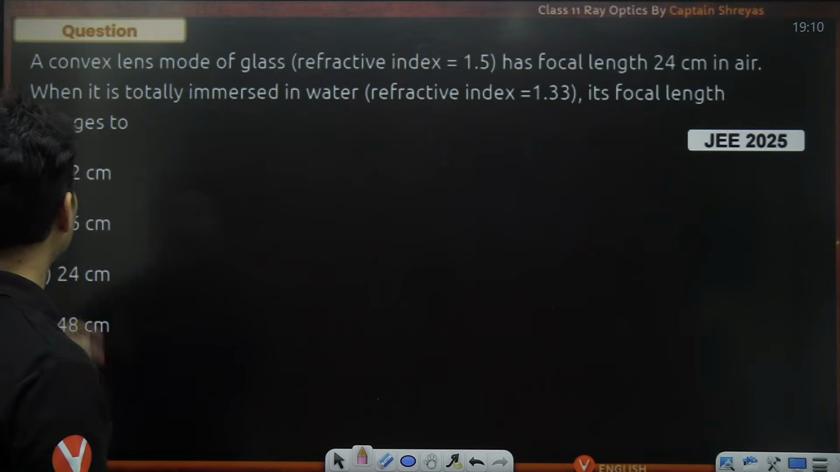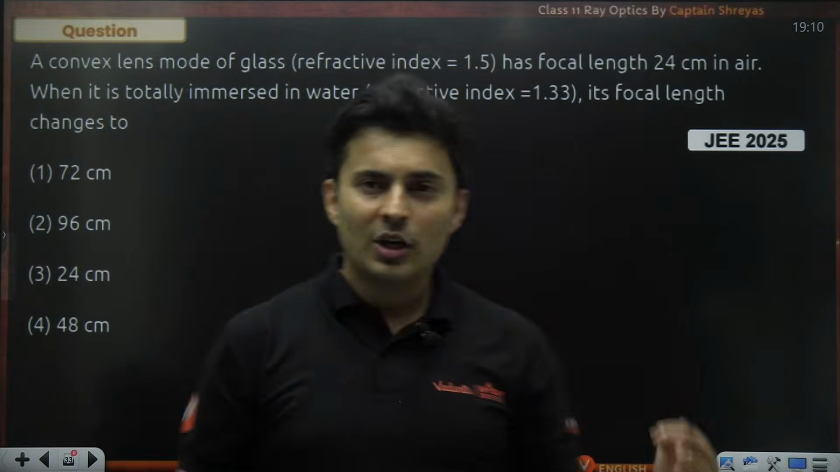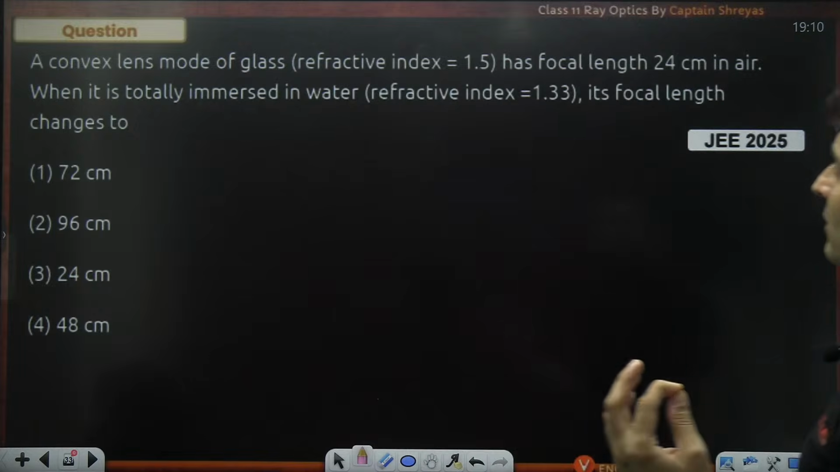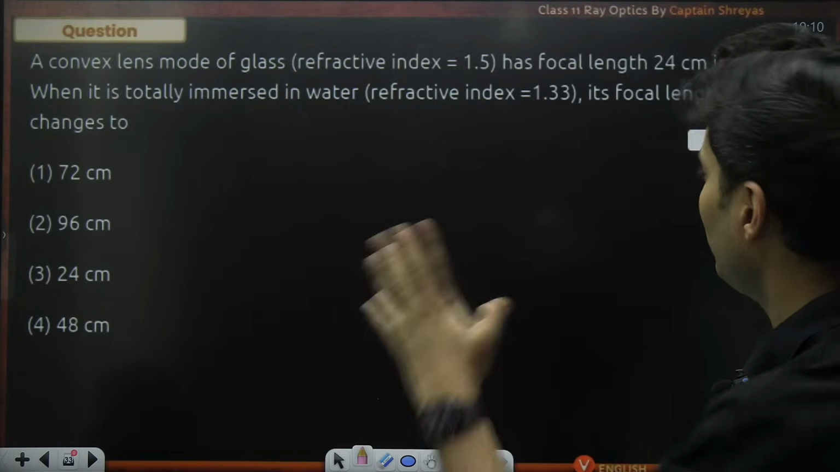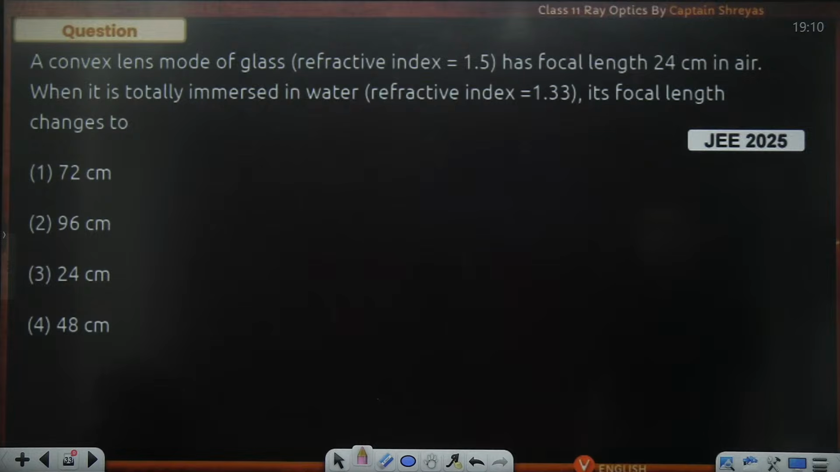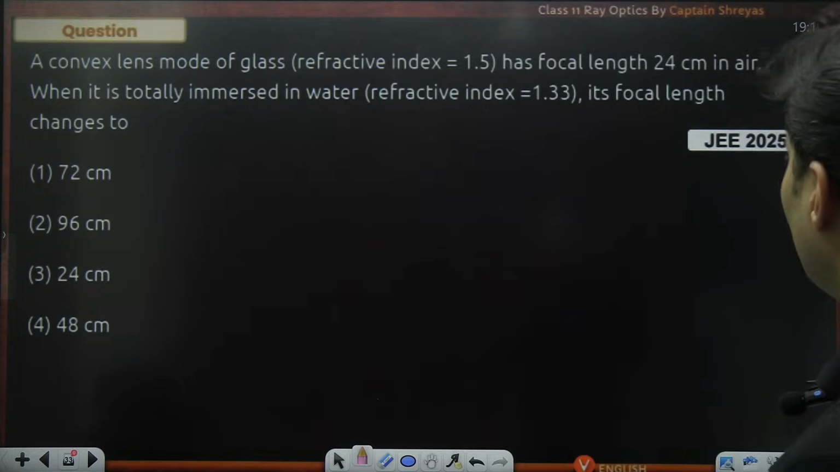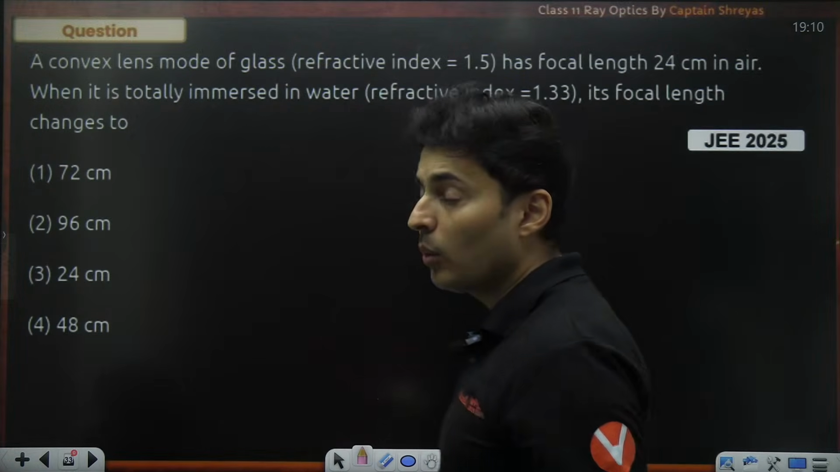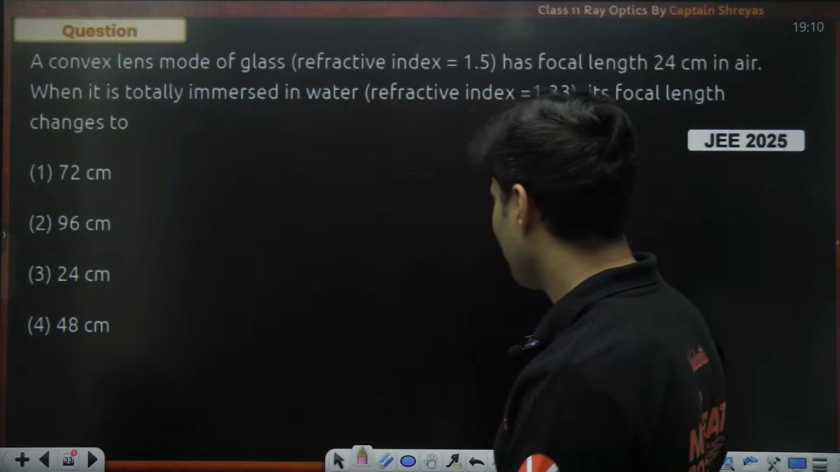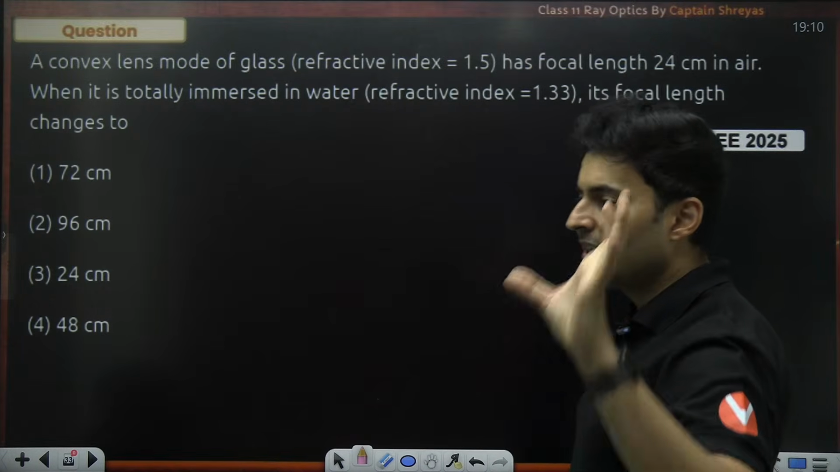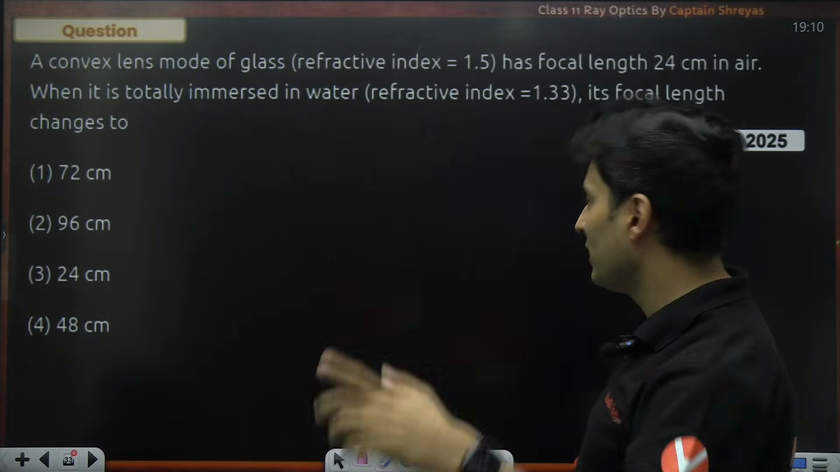Coming up on your screen, a convex lens made of glass. Refractive index has a focal length. When it is immersed in water, what is the focal length? Now, interesting question. You have a lens. In air, it has this focal length. In water, what is the focal length?